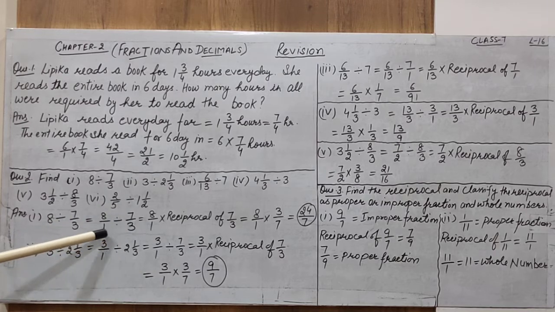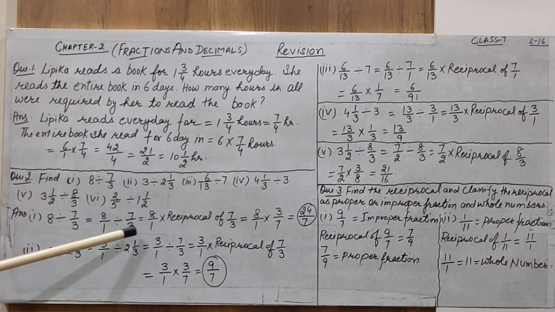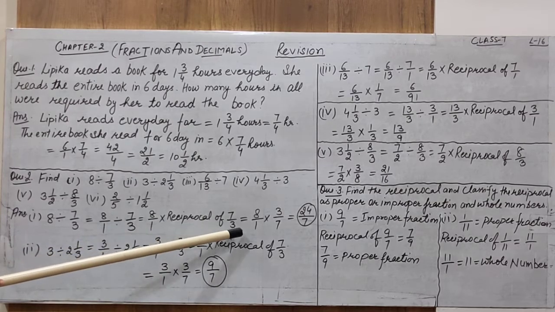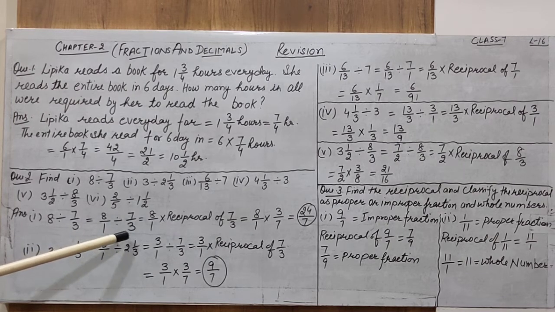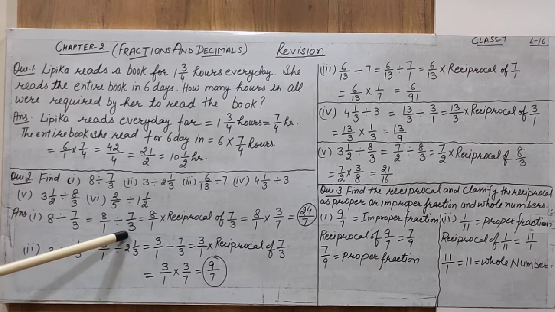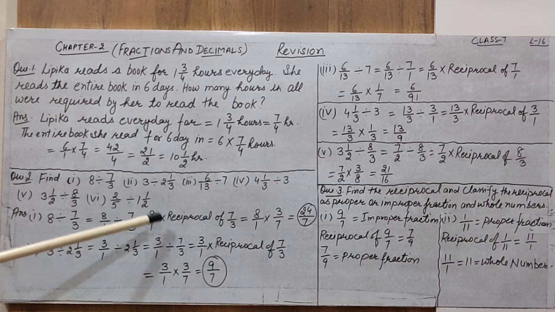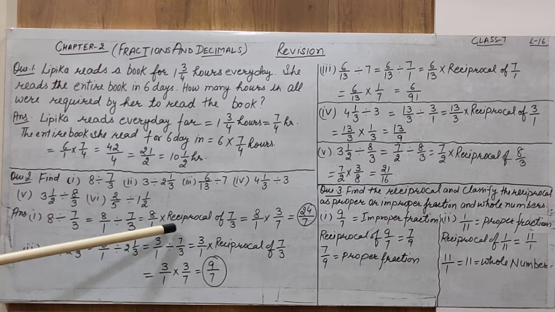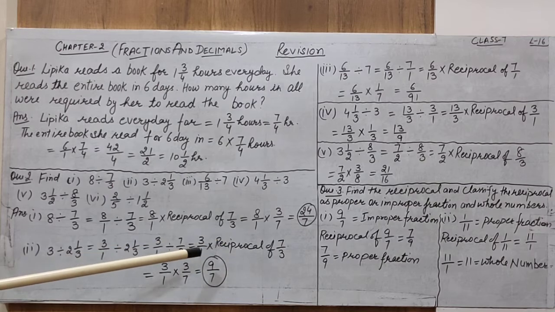Next, what is the process? We cannot divide two fractional numbers directly. What we have to do is place a multiply sign instead of the division sign, and write down the reciprocal of 7 by 3. We have to change the sign of division into multiplication, and multiply with not 7 by 3, but the reciprocal of 7 by 3. This is the basic process to divide any two fractional numbers. So change the division sign into multiplication and use the reciprocal of 7 by 3.